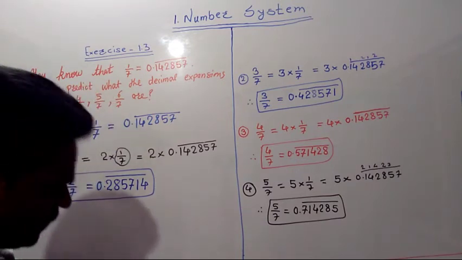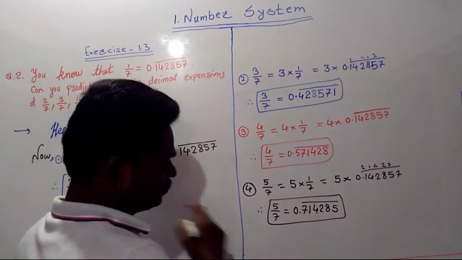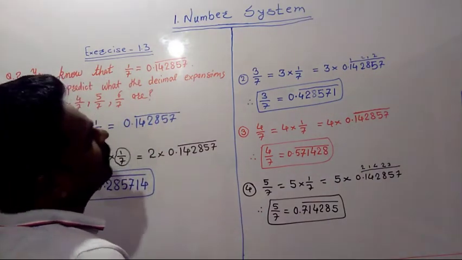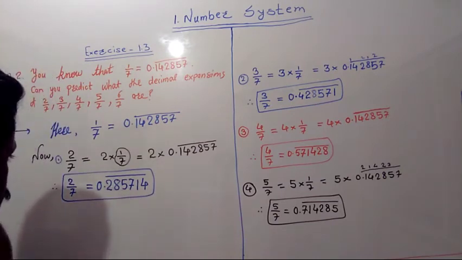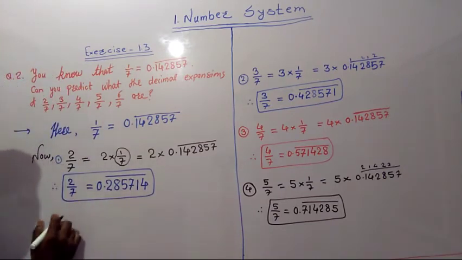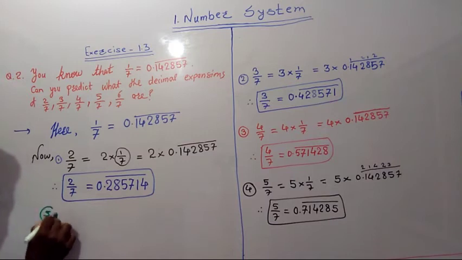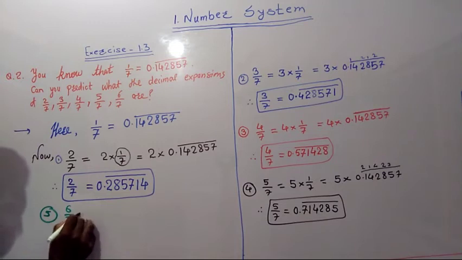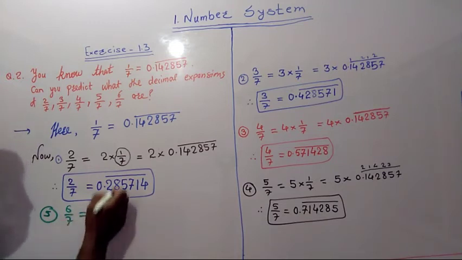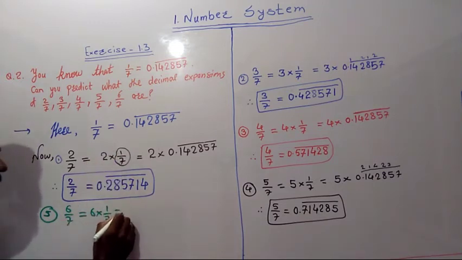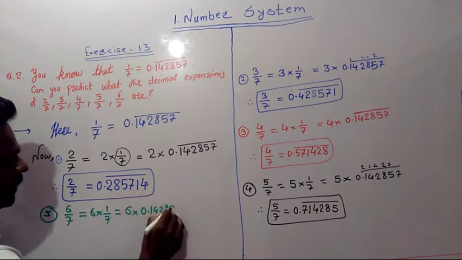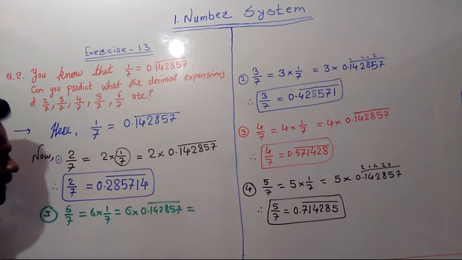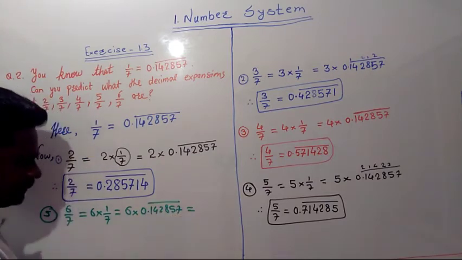So 6 by 7 we will take here. We'll do it here only. This is the fifth one. So what is that? It is 6 by 7. No problem. So 6 into 1 by 7, as we know that 1 by 7. So it is equal to 6 into 1 by 7, means 0.142857 and bar. So it is equal to, how can we multiply it?